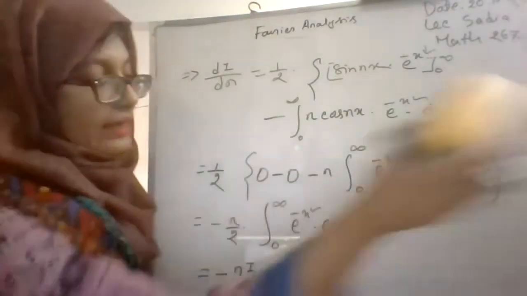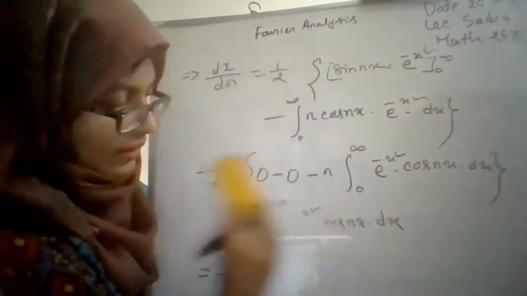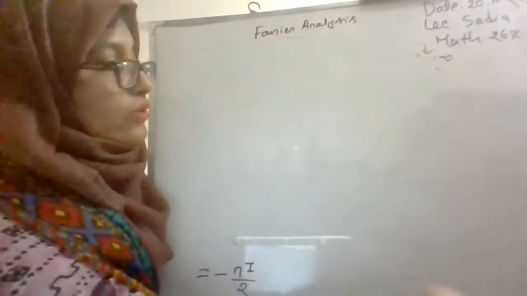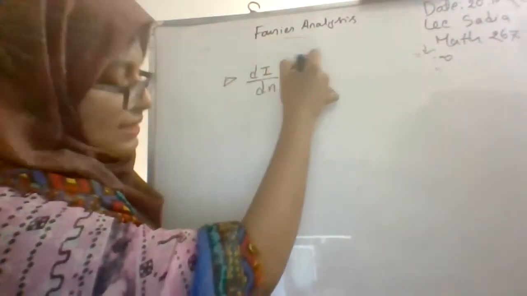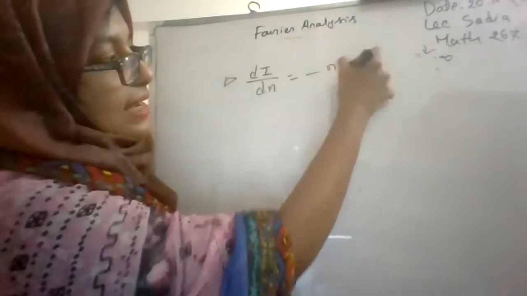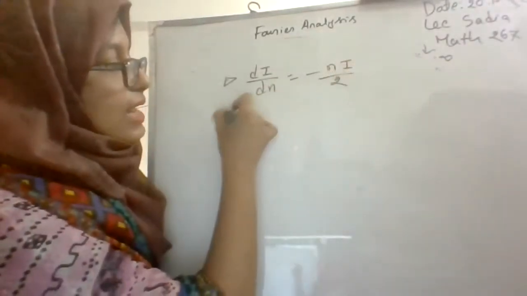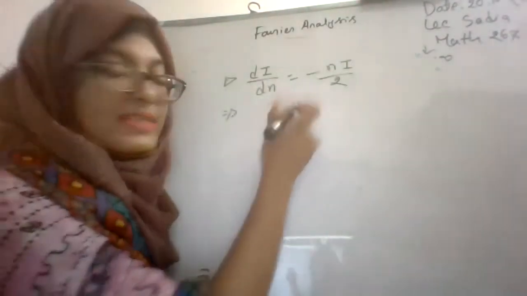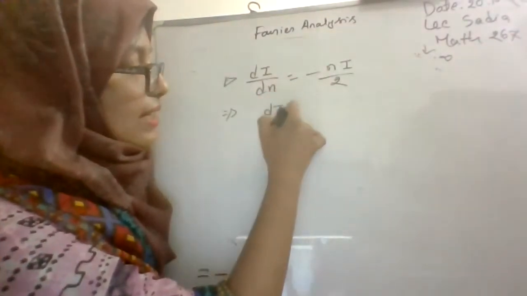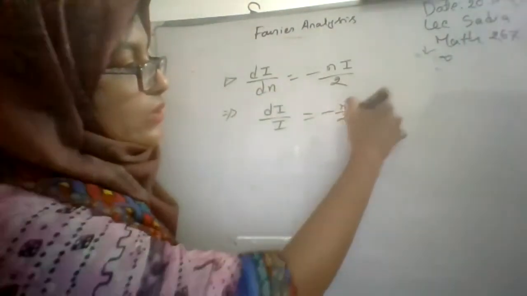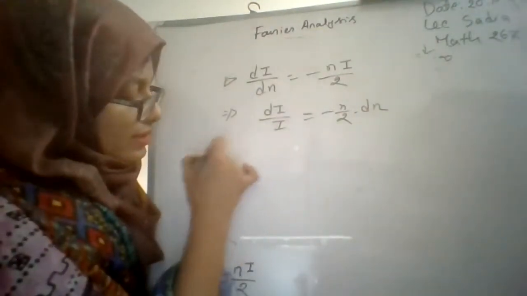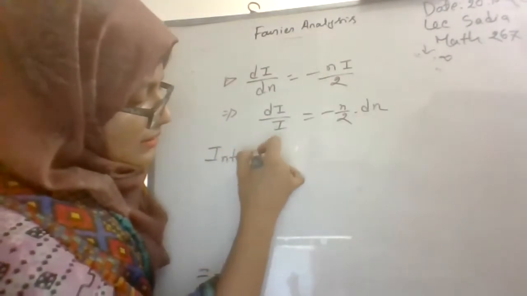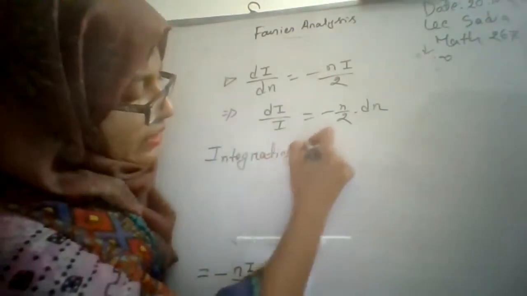And on the left side, we have found that dI by dn is equal to minus nI divided by 2. Now I will consider this I to the left side and it will be dI by I equals minus n by 2 into dn. Now integrate both sides.